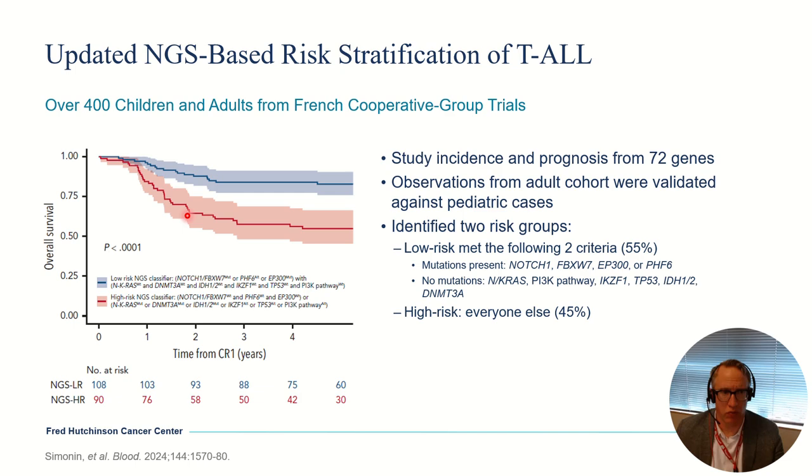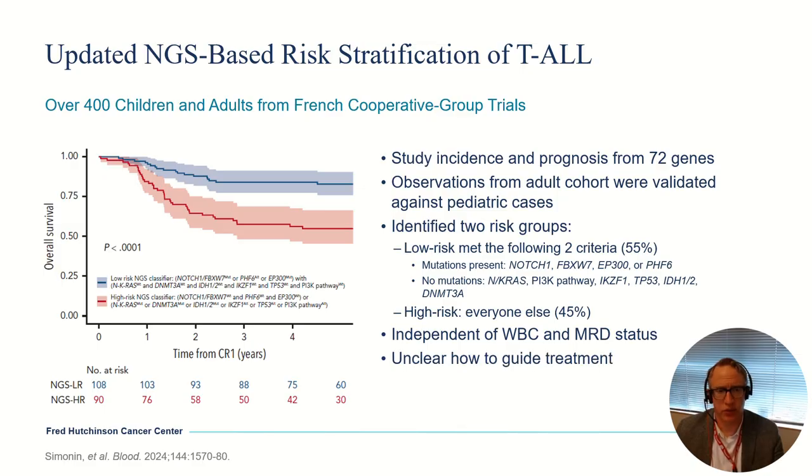And you can see on the curve here, the red line are those that have the high risk NGS classifier. Importantly, this was independent of either white blood cell count or MRD status. So this retains significance even in the presence of those other risk factors. But admittedly, it's unclear how to use this to guide treatment. We don't really know, for example, is it better to refer these patients for transplant, or is it better to use a particular treatment approach? We just know that they don't do as well with these particular strategies.